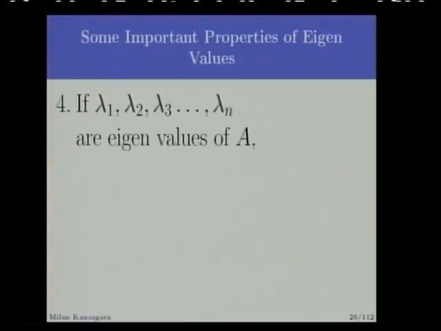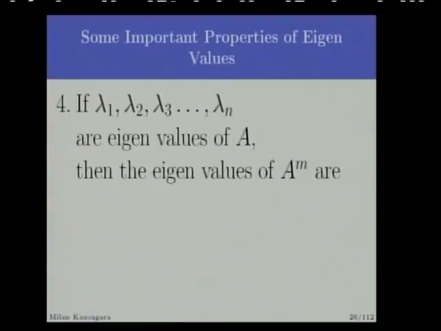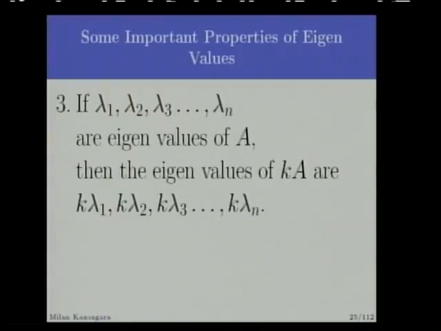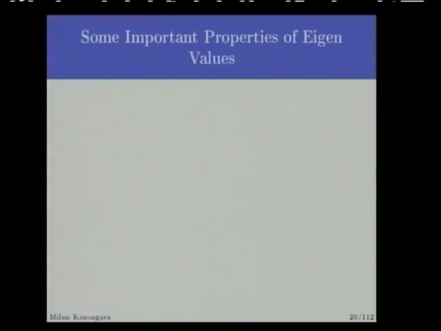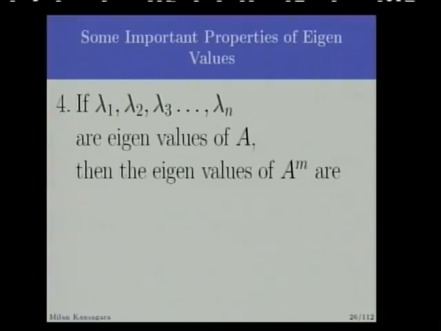If eigenvalues of A are lambda 1, lambda 2 up to lambda n, then the eigenvalues of A raised to m are what? Just take the m power of the eigenvalues of A. So what you are doing with A, just do with its eigenvalues. In the previous property, you are multiplying A by k, so just multiply eigenvalues by that constant k. Here you are taking the m power of A, so just take the m power of eigenvalues.